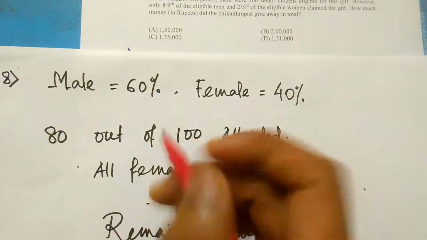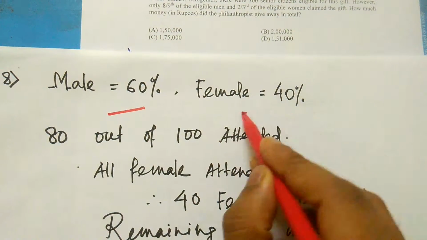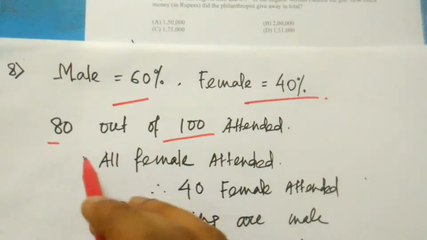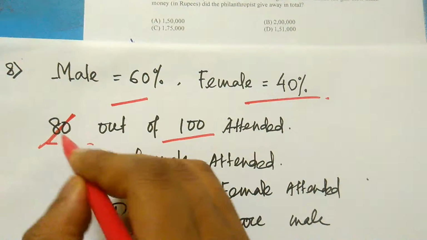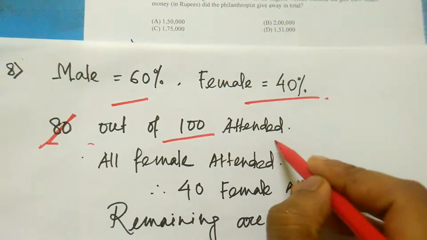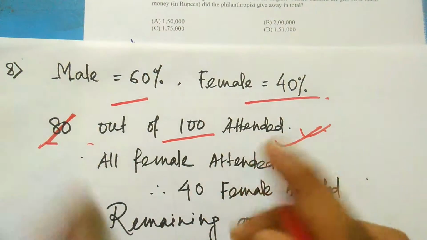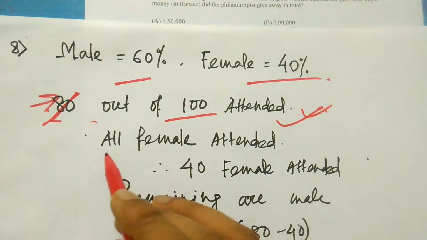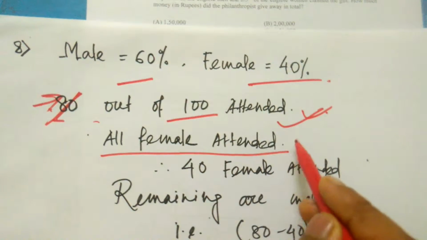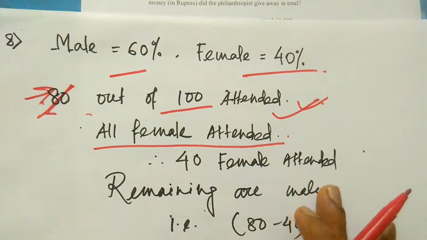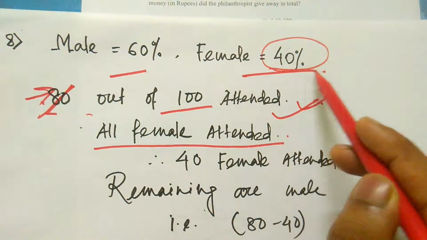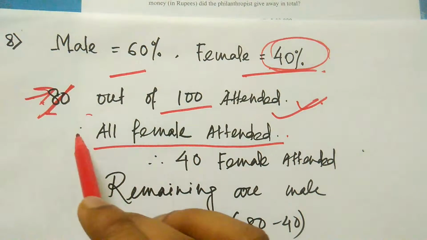The male invited is 60%, female invited is 40%, and out of 100, 80 out of 100 attended. Right? This is mentioned in the question. And another thing mentioned, that is all female has attended the party. So out of 100, 40% attended, and here it is given that all female.